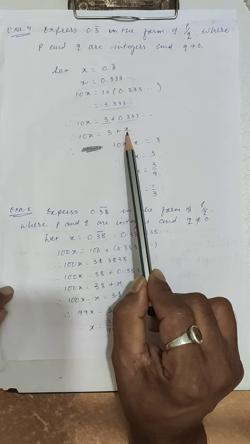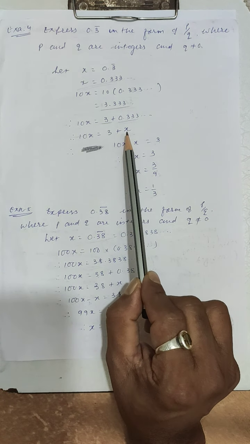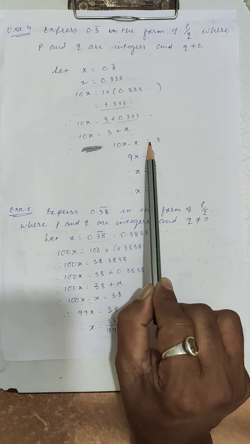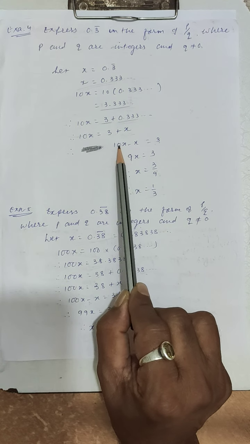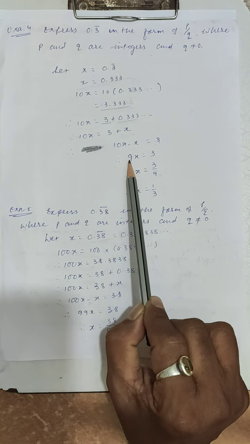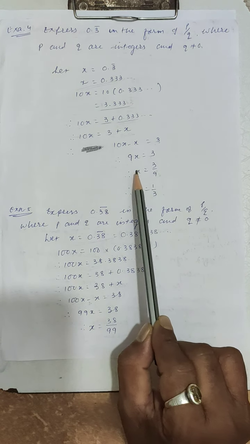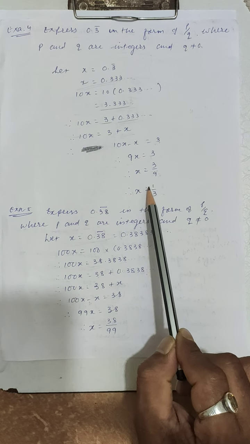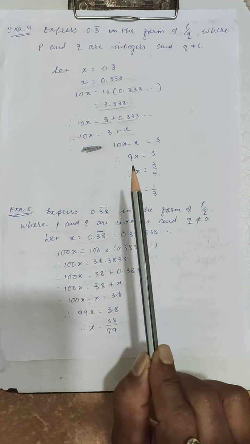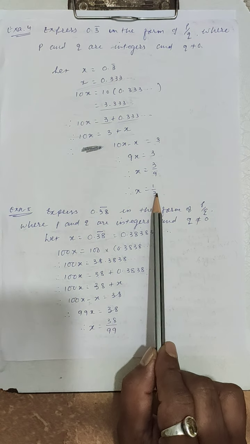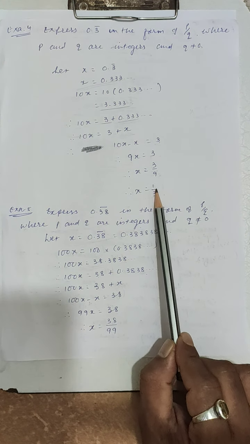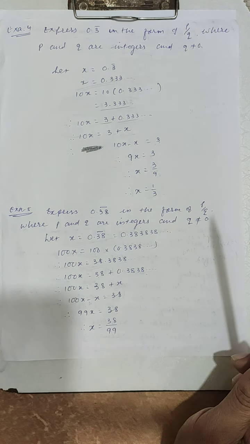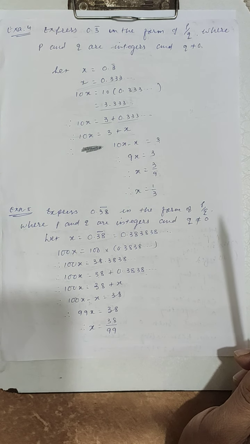Now taking like terms on one side, 10x minus x equals 3. So 10x minus x is equal to 9x equals 3. Therefore x is equal to 3 upon 9, which is 1 upon 3. So 0.3 bar is in the form of p upon q, where p and q are integers and q is not equal to 0. Is it clear, students?